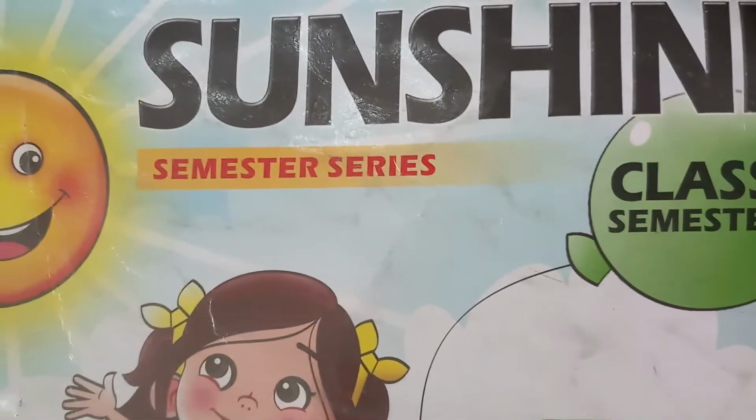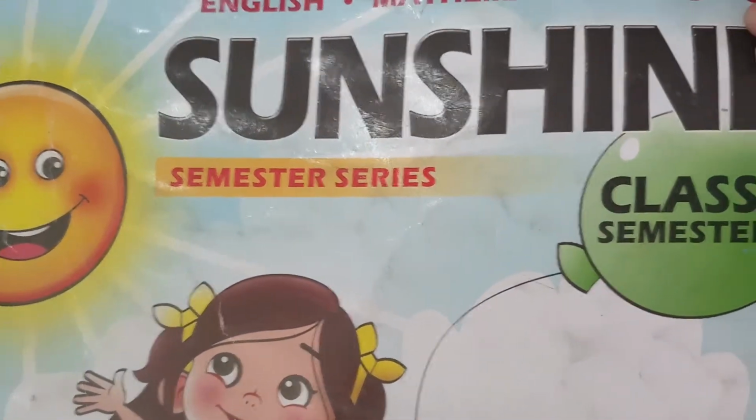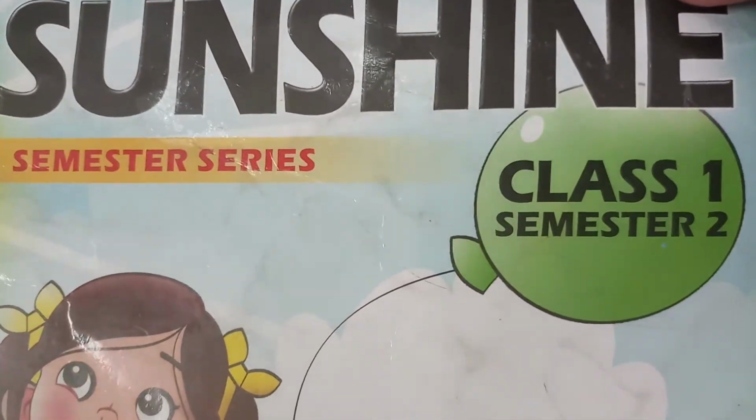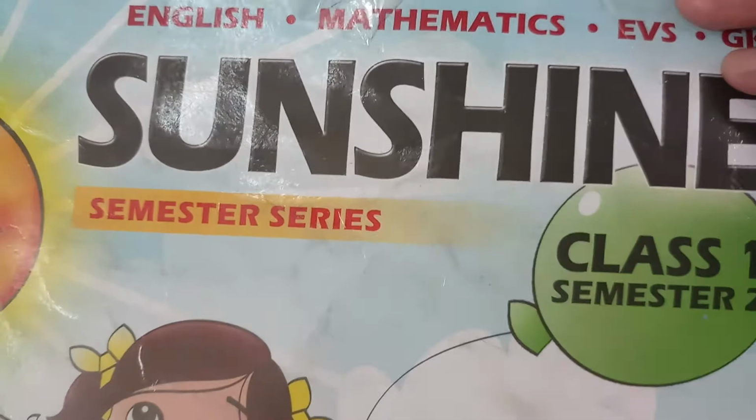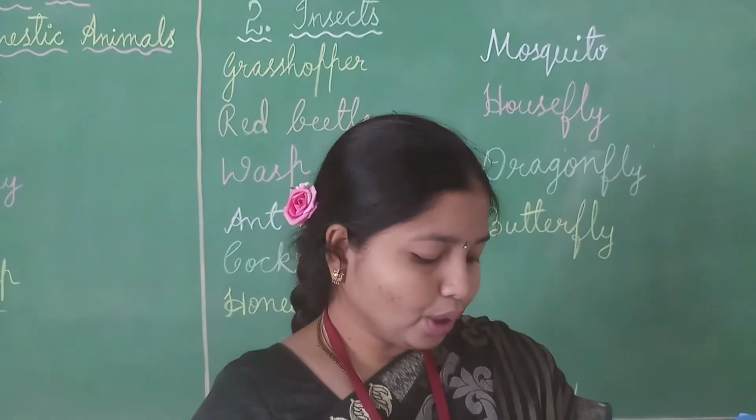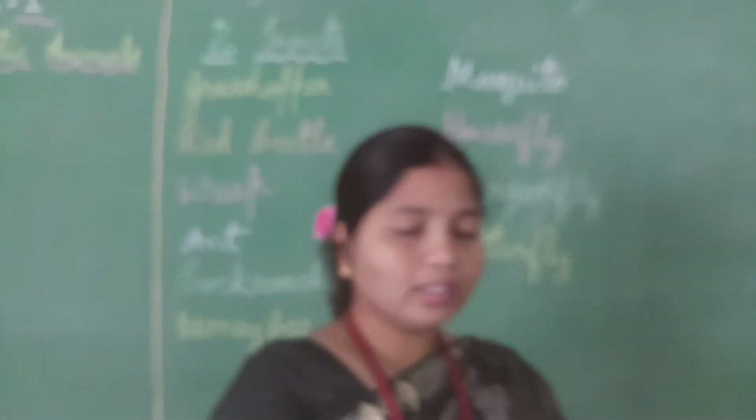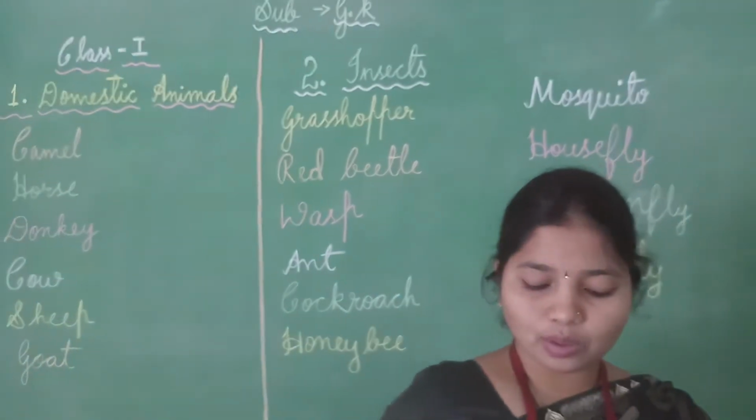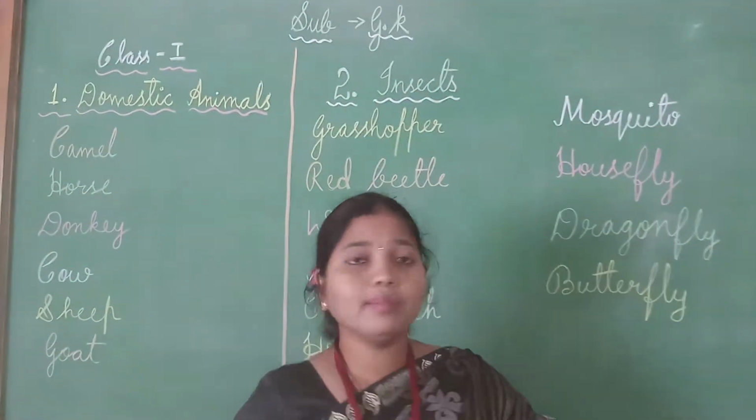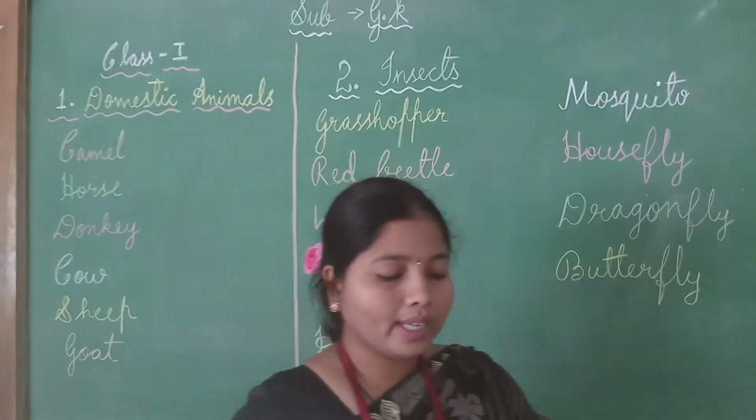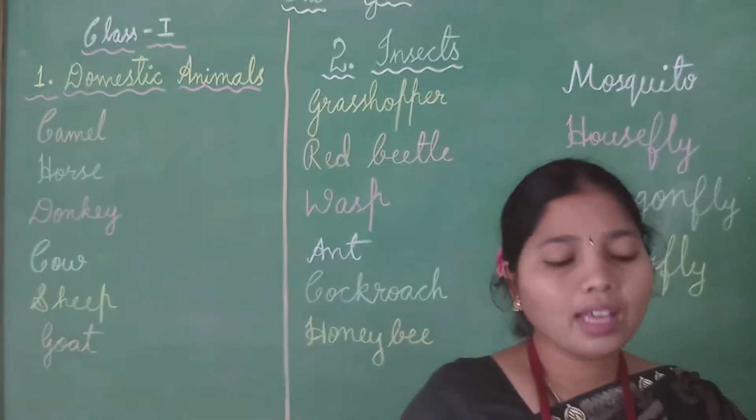Children, all of you take this Sunshine Class 1 Semester 2 book, and take your pencil and eraser in your hand, and open page number 202. In GK today we are going to discuss only two topics. First one is domestic animals and the second is insects. Now let us study first about domestic animals.